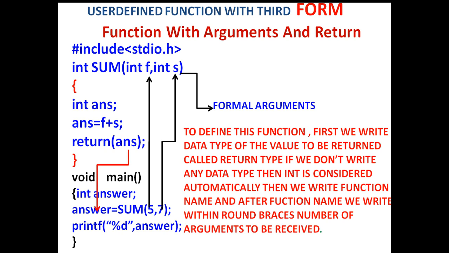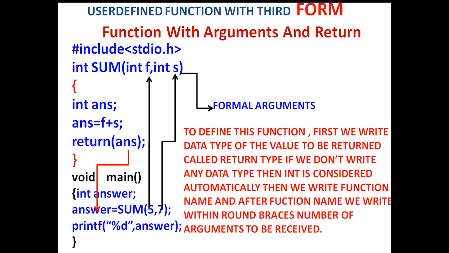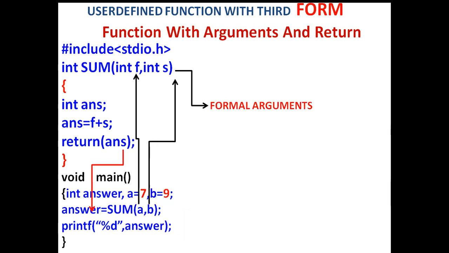So always remember the way to declare a function with arguments and return type. Now another way to pass values. In the last slide we directly gave fixed values 5 and 7. We can also put these values into variables. In this slide, we have put those values into variable names, and then the entire program is the same.